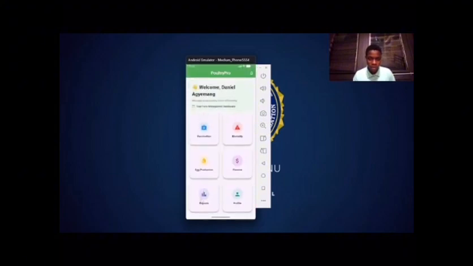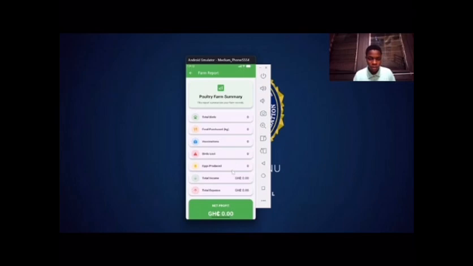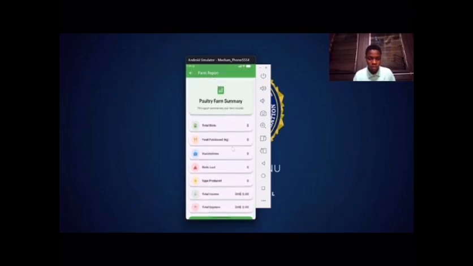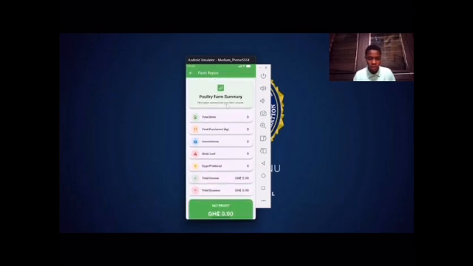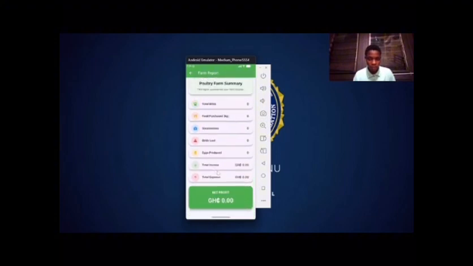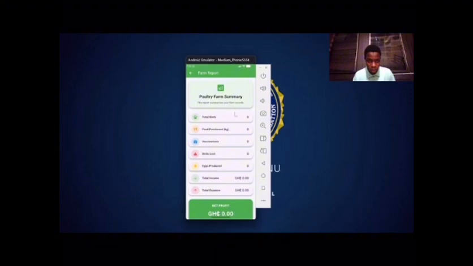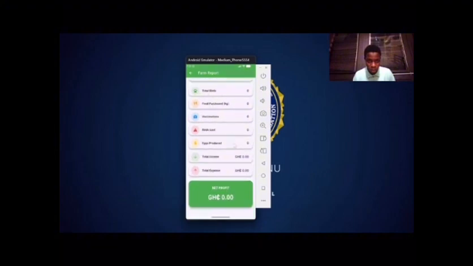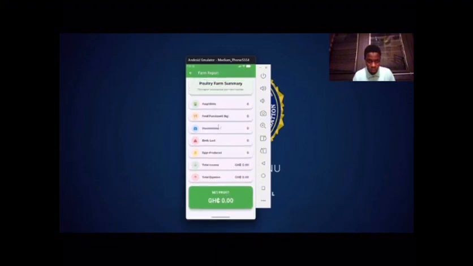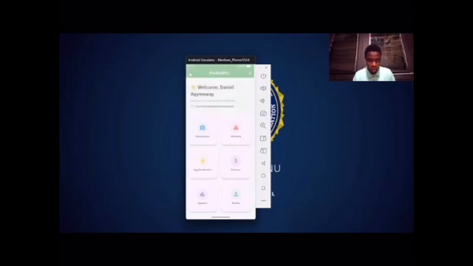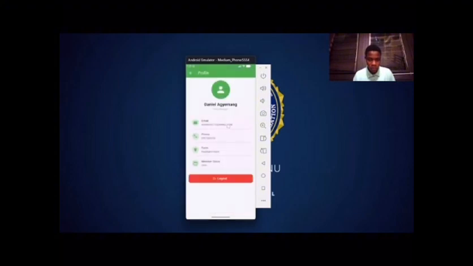It's a report. Let's go to report. Yeah. So the report summarizes your farm records. So this summarizes. So we have the total number of birds. Then in your profile, the information that you enter.